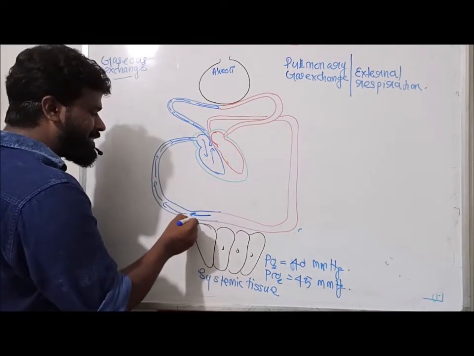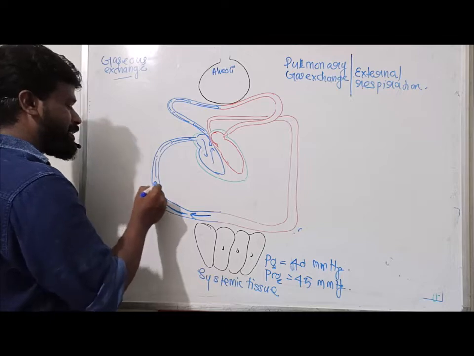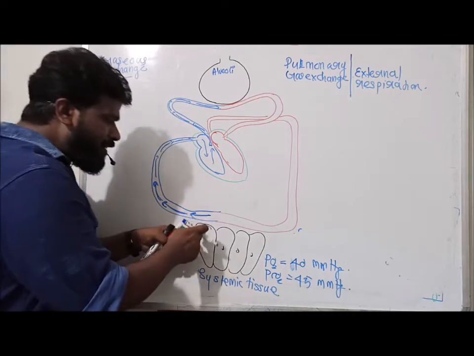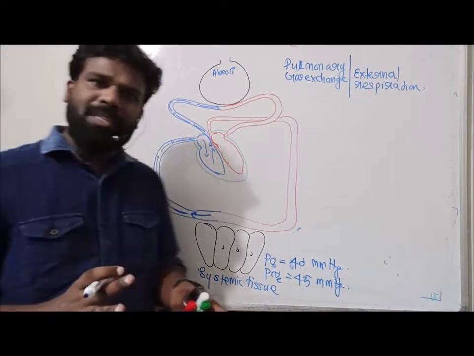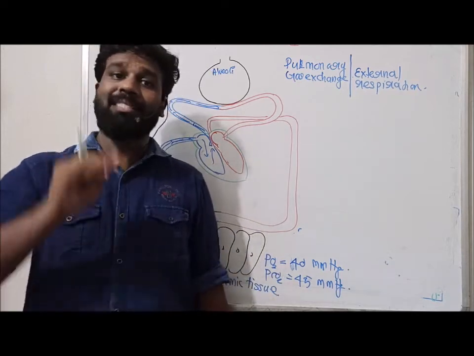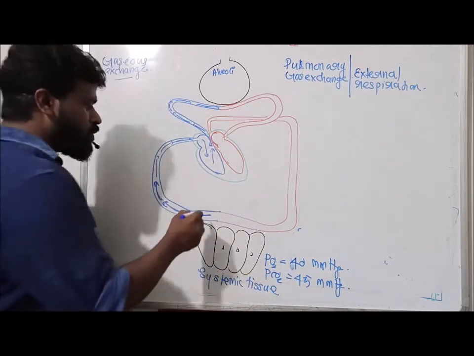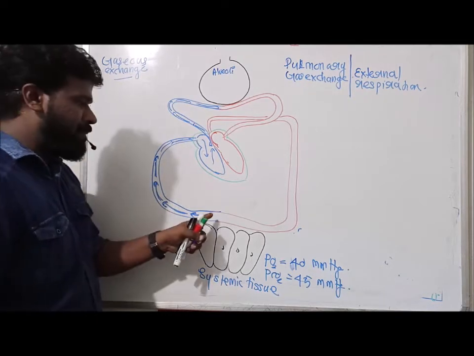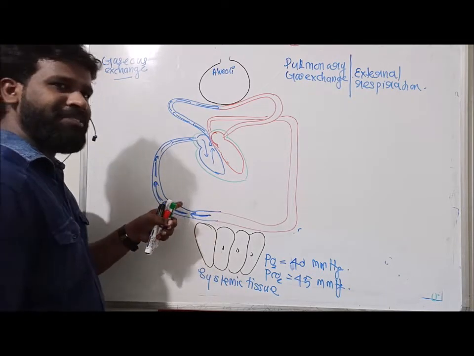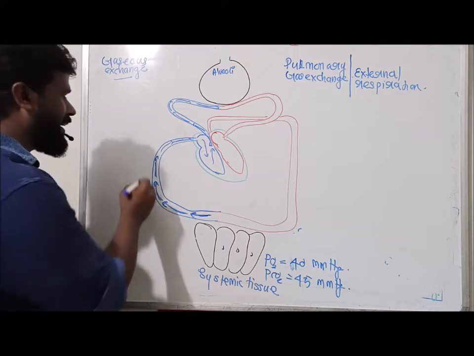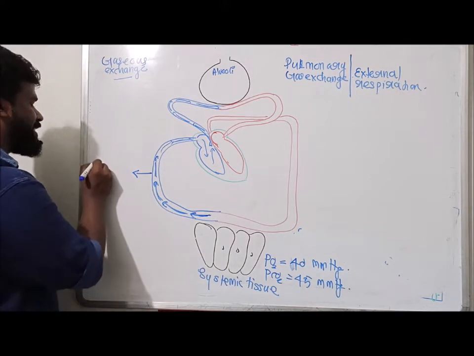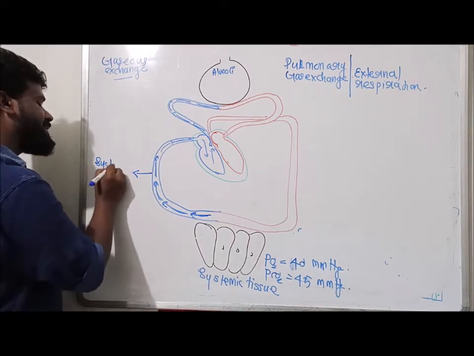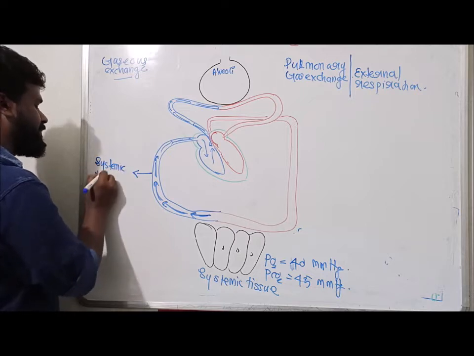And this is the blood which leaves this tissue. We know the blood which leaves the tissues is deoxygenated blood rich in carbon dioxide. Blood from the tissues is collected by venules. Venules reach the veins, and these veins are collectively called systemic veins.